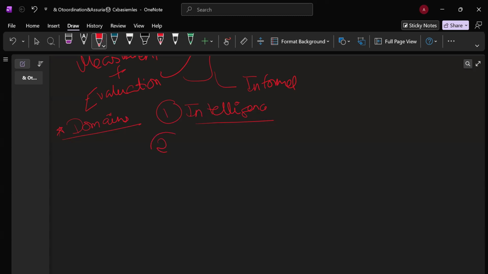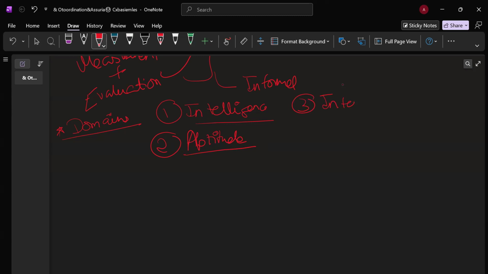Then you have aptitude. What do we mean by aptitude? Aptitude refers to an individual's underlying potential for acquiring skills. This aptitude is used to predict what an individual will be able to do if that individual is given proper training and a proper environment. Then the third thing you have is interest.